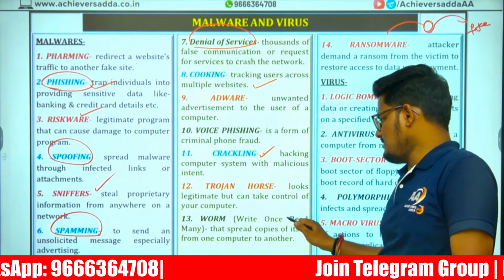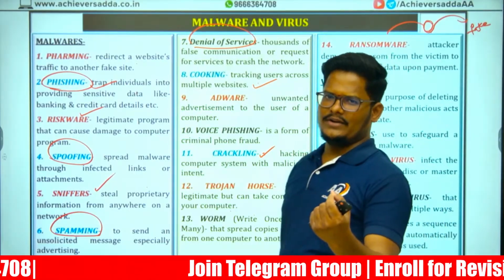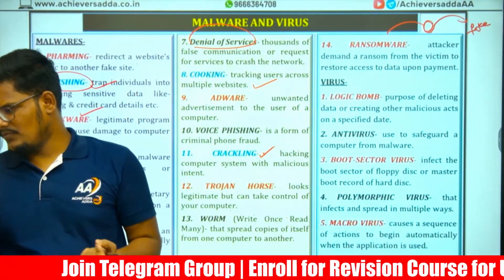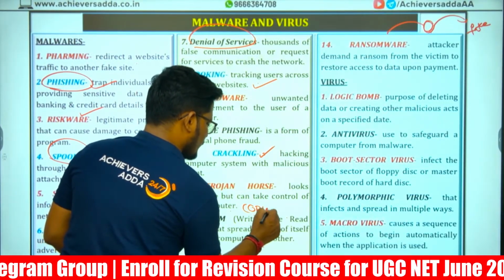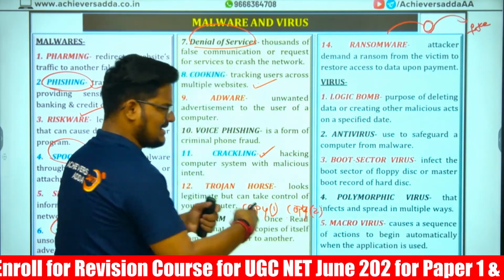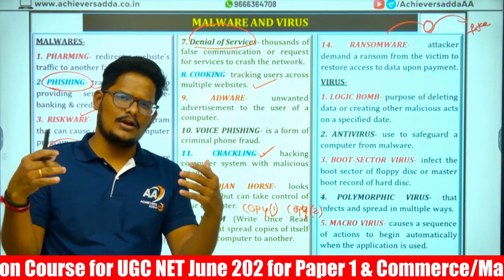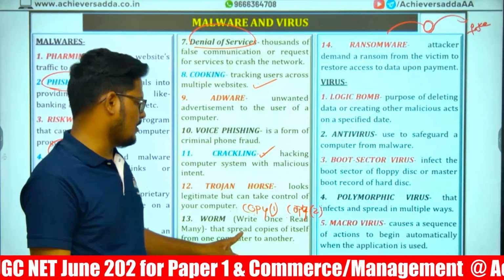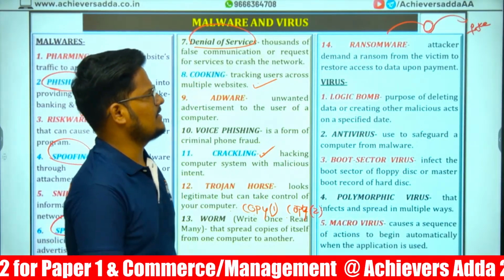Next, worm, from write once, read many. Without any user activity, the files are duplicating by themselves. Like copy one, copy two, copy two. Automatically, duplication of the files is happening. The user is not doing anything. We are not doing anything. Files are duplicating automatically by itself. It is called a worm. Write once, read many times.